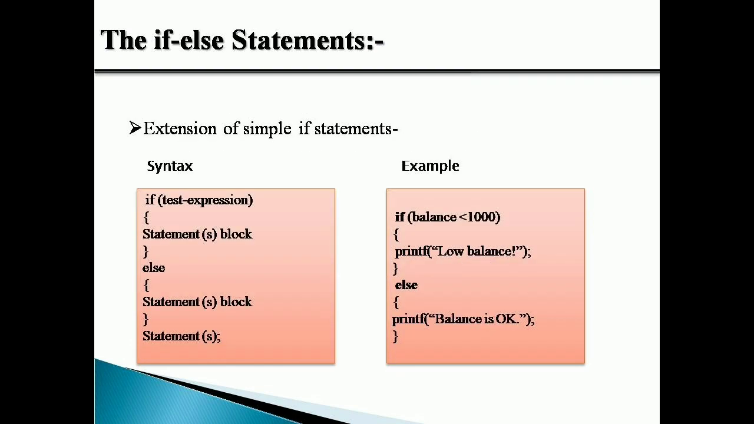Now, consider another example: if it is raining, I will take an umbrella, otherwise I will wear a sun coat. Meaning if the condition is true, I will perform something, but if the condition is false, then also I will perform something. Whenever I have two tasks to be performed on a single condition, for that purpose we have to use the concept of if else.